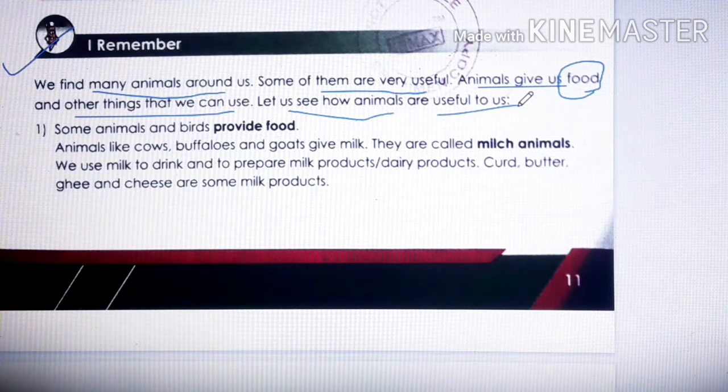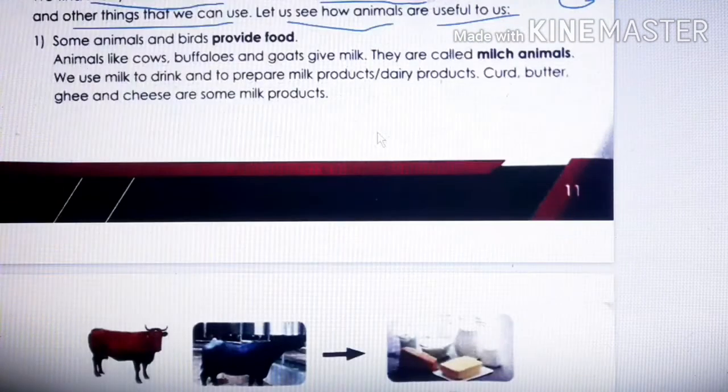In today's topic, children, we will understand how animals are useful to us, what things we can get from the animals. So let's study about it. Number 1. Some animals and birds provide food. Can you think over it? Which animals and birds provide food? Can an animal or bird be food, children?